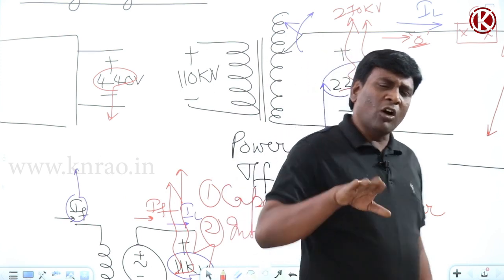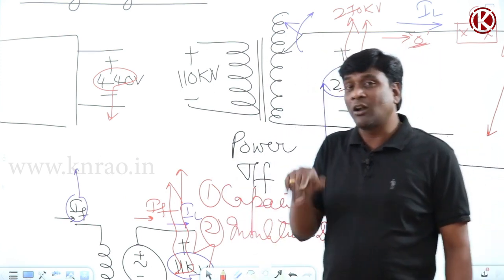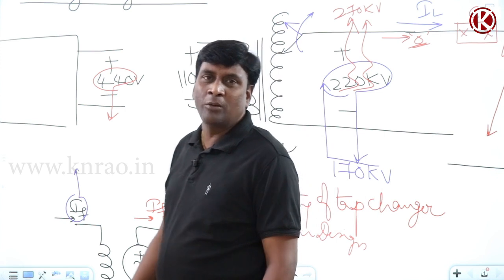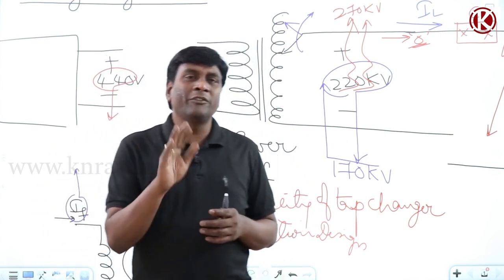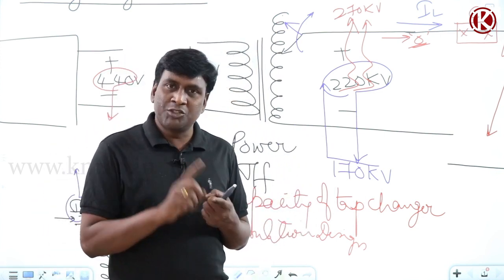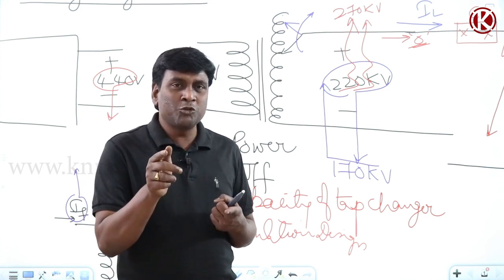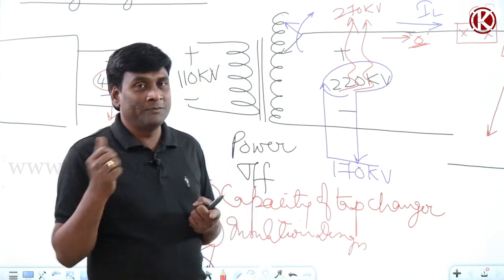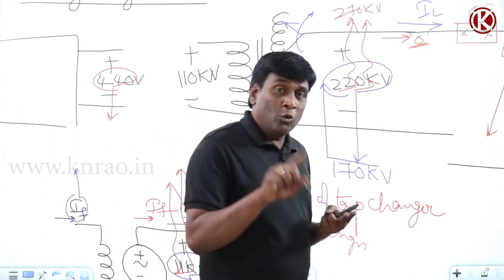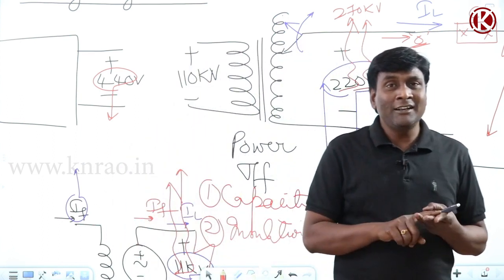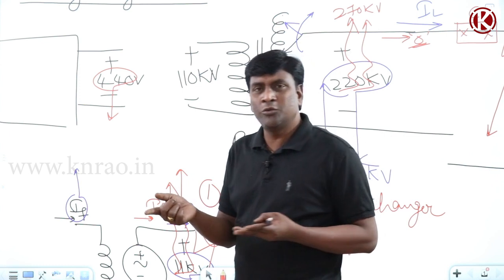So the alternator is always operated at full load. So how to define voltage regulation? For a distribution transformer, voltage variation should be considered from no load to any load. Power transformer, no load to full load. Alternator, no load to full load.